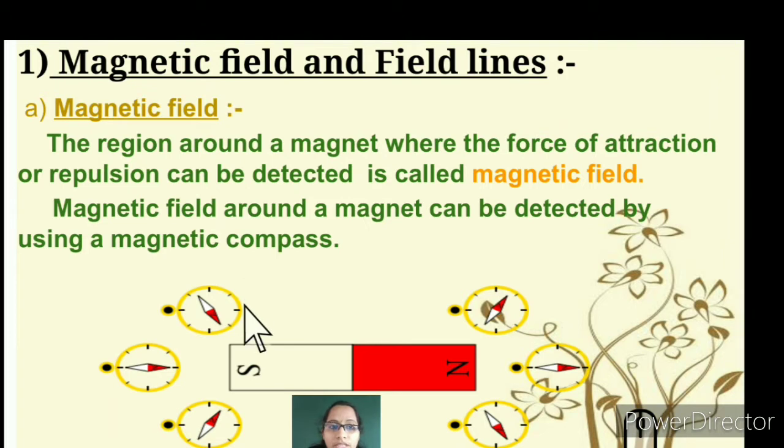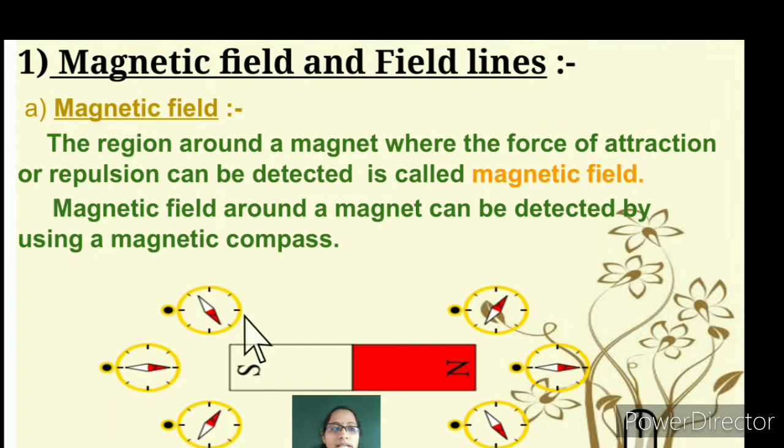There is an attraction between north and south poles, but a repulsion between the same poles. Same poles do not attract, they repel. Hence the field created around the bar magnet is known as the magnetic field.